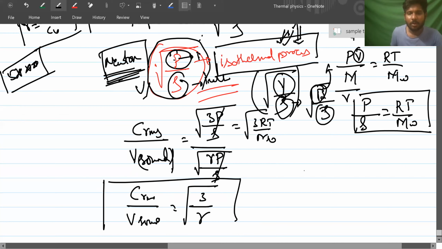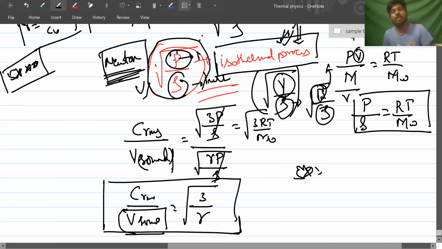The question is asked like this: what is the ratio of velocity of sound in that air to the RMS speed of a particular gas? The value will be root of the same gas. In the same gas, what is the RMS velocity of the gas molecules? That is root of 3 by gamma. The ratio of this one by that one: 1 by 2 means root gamma by 3, and 2 by 1 means root 3 by gamma.